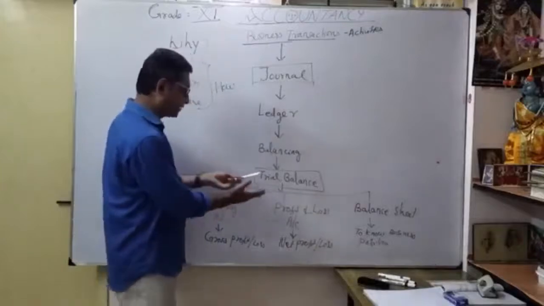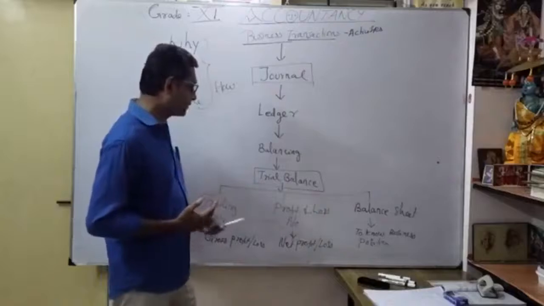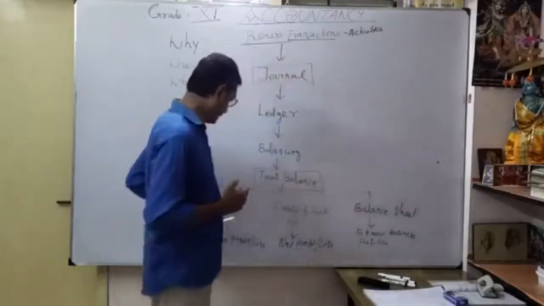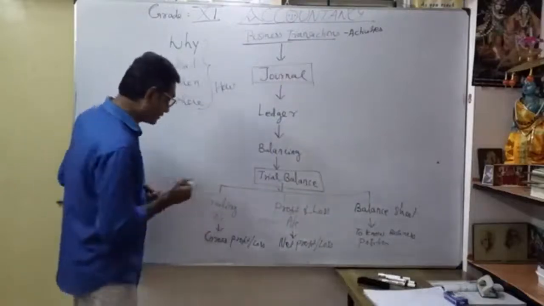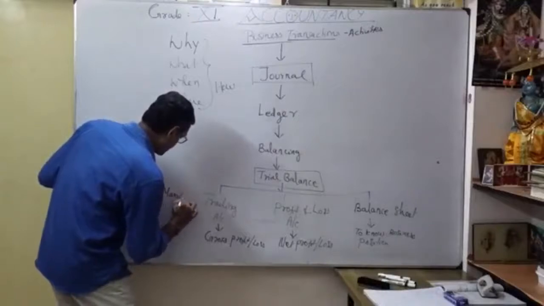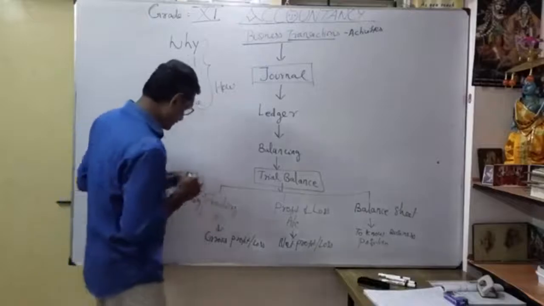After this, how to prepare these three types of accounts: trading account, profit and loss account and balance sheet. Then why am I going to prepare them, to know our gross profit or loss. I am going to prepare the trading account, also called the manufacturing account. What is manufacturing?